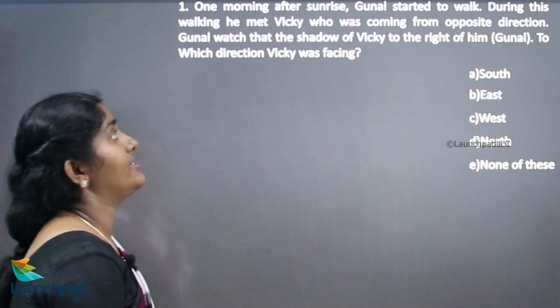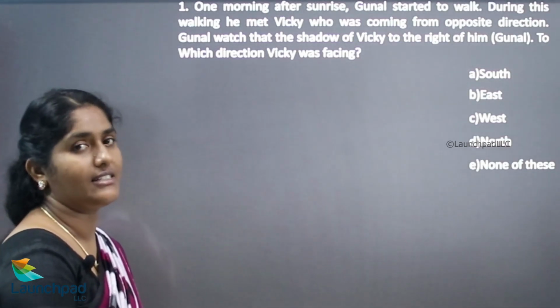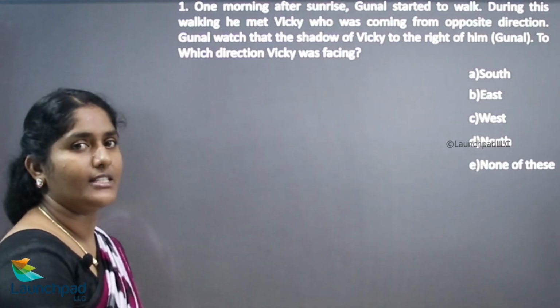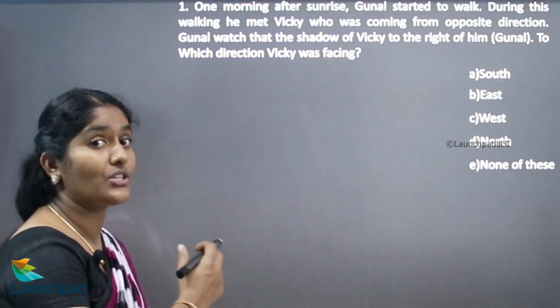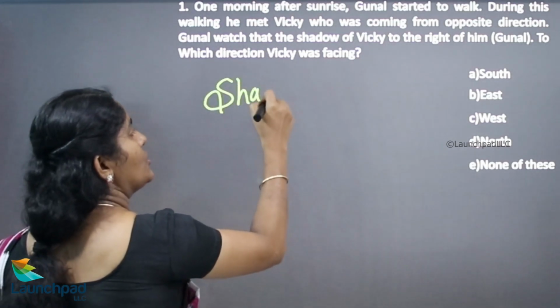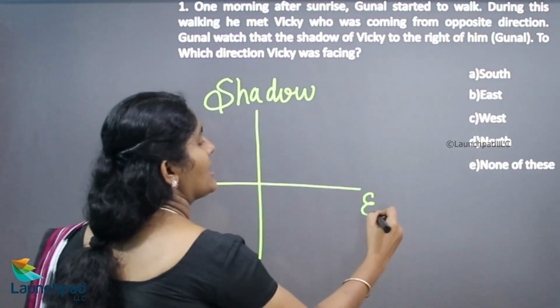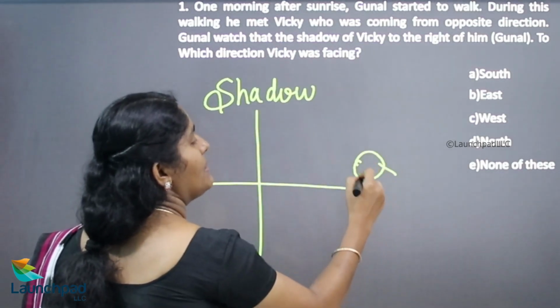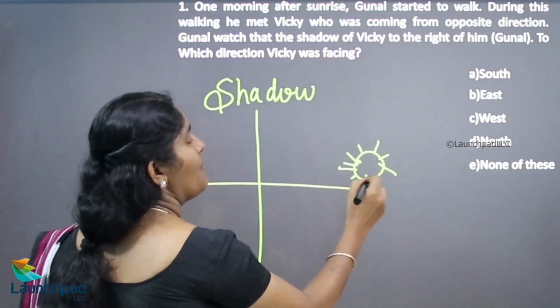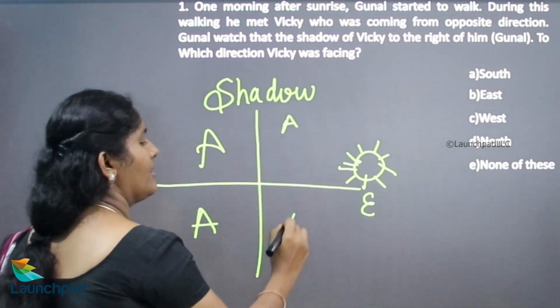Everyone, we'll move on to the next type of problems on directions. This type is known as the sunset concept, or the shadow concept. For the shadow concept, you just remember 2 points. East direction, morning time, the sun will be here.